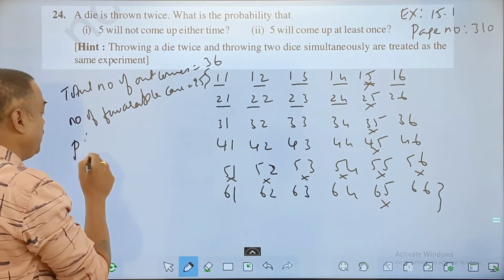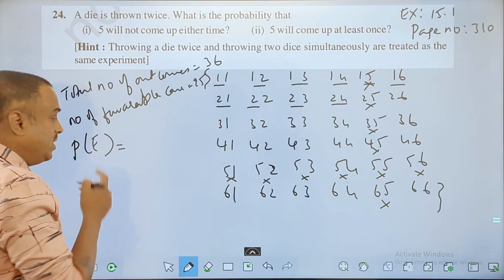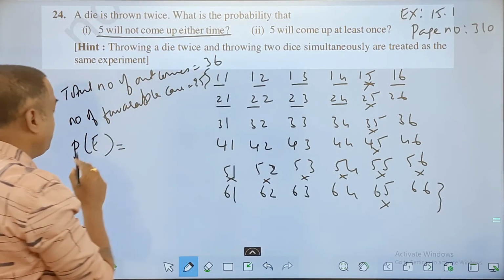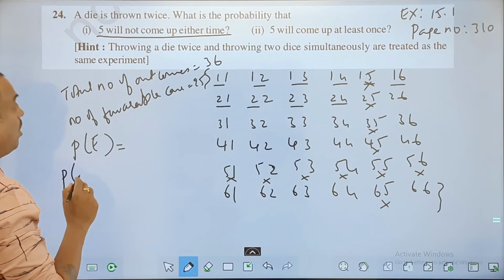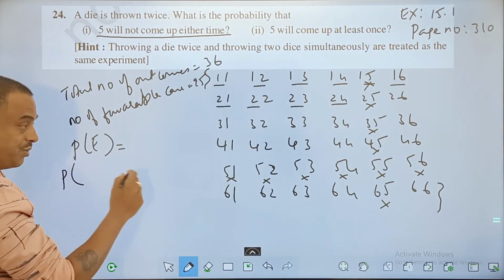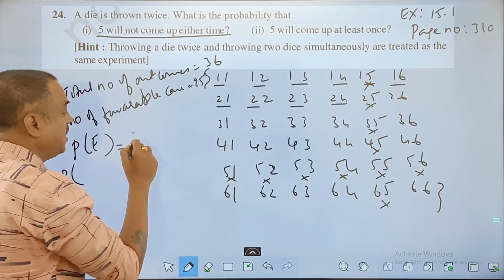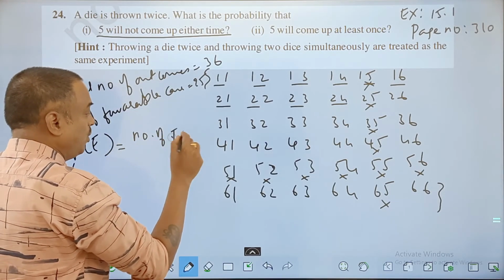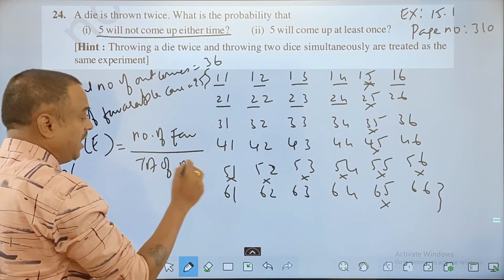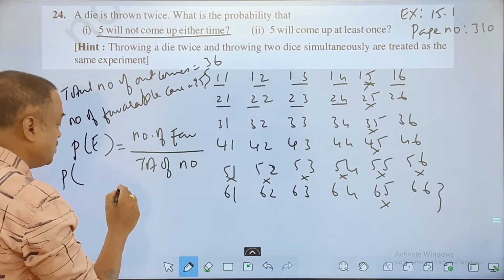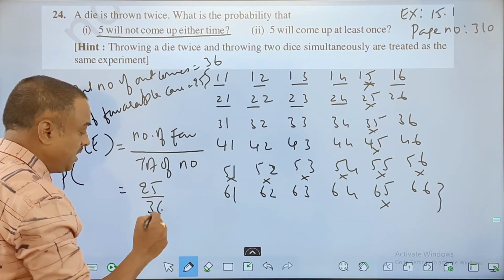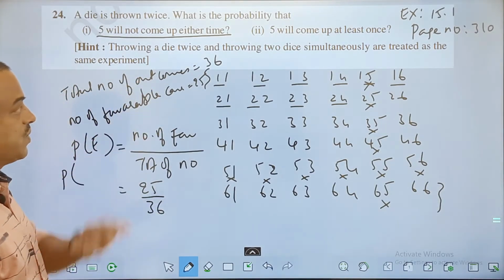And what is the probability? We all know probability of an event. What is the event? You should write this in words. You should write the same question: P of 5 will not come up either of the times. That sentence you should write here, and the answer will be the number of favorable out of the total number. So the answer here is favorable cases are 25 out of 36. So that's your answer for the first question.